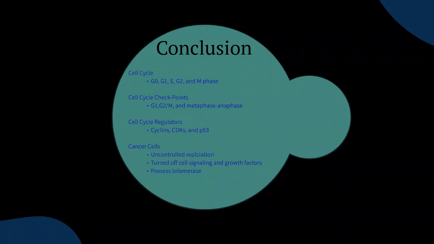Then we have our wardens, our very last and crucial regulators of the cell cycle. We have our cyclins, which are produced in each different phase, and they have their own respective phase so that they do not topple over into the next phase and cause us any problems. Then we have our CDKs, which are inactive until a cyclin comes into contact with them. CDKs are also known as kinases, and kinases are the enzymes that phosphorylate specific target proteins within our cells. Also, a regulator is our P53.